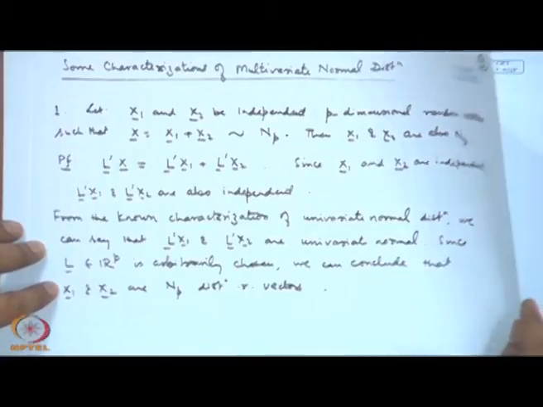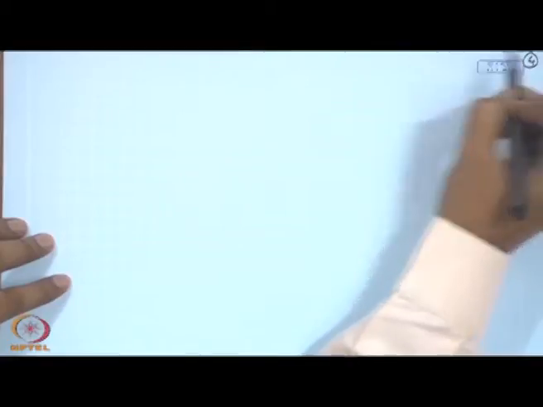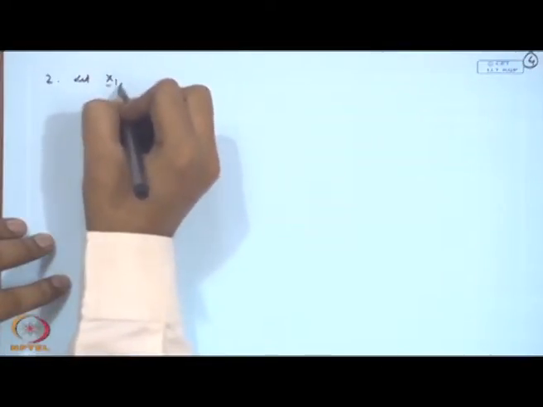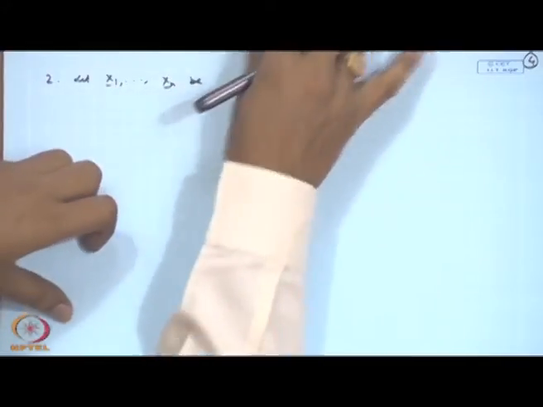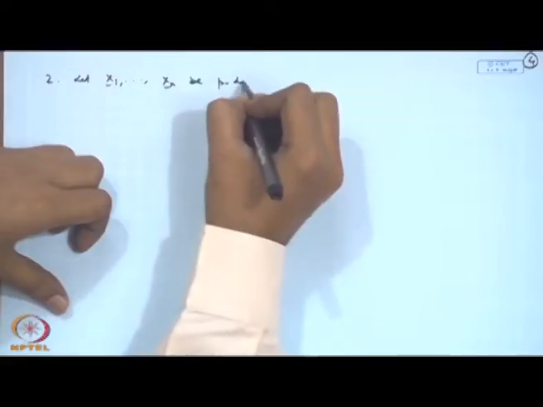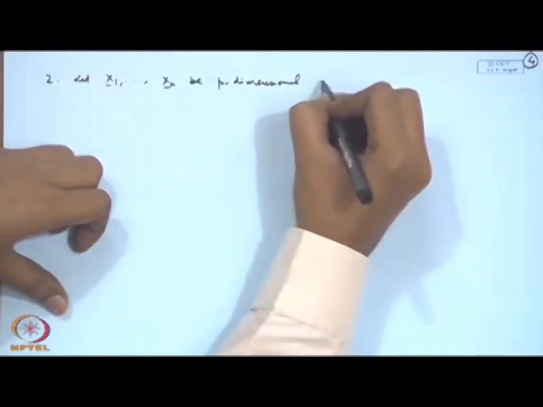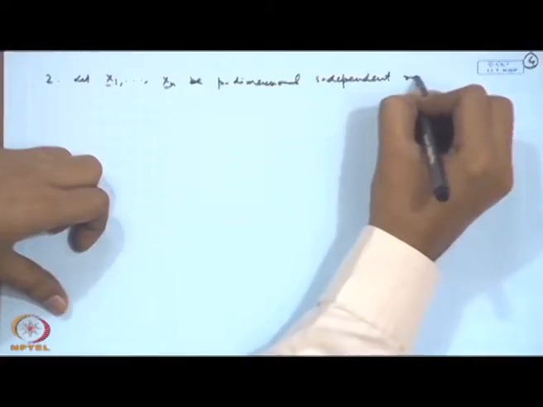A second characterization is a generalization of this, which let me state in the full form here. Let X1, X2, ..., Xn be p-dimensional independent random vectors.